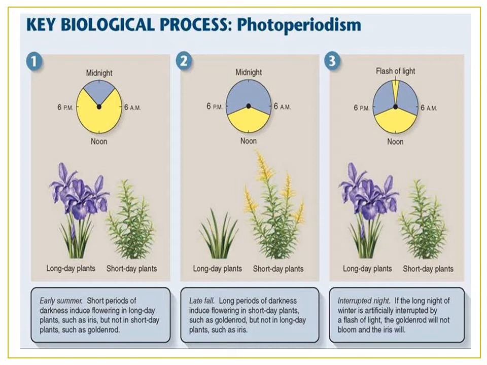Next, long day plants are small, short day plants are big. In late fall, long periods of darkness induce flowering in short day plants. See, is it clear with the diagram? After 6 pm to 6 am, in the noon, this is plant photoperiodism. Whereas in the interrupted night, in the long night of winter, it is artificially interrupted by a flash of light. The goldenrod will not bloom, the iris will.